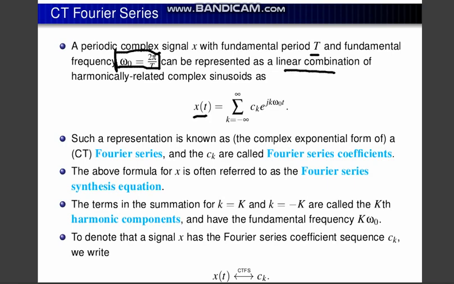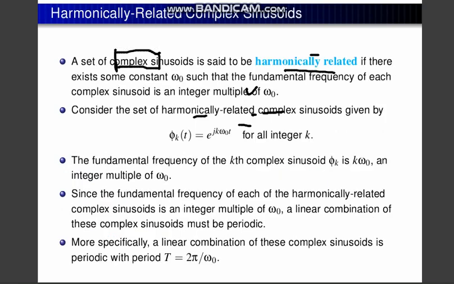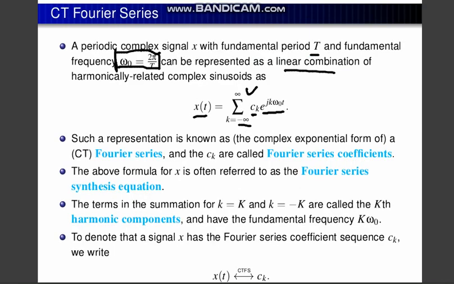x(t) is equal to the sum from k equals minus infinity to plus infinity of c_k e to the power j k omega naught t. That means it's like the equation in the previous part. Same here, just c_k is the extra coefficient that has been added, but this series will run from minus infinity to plus infinity. So it will be a series. We have to keep this equation in mind. This is the CTFS basic equation.